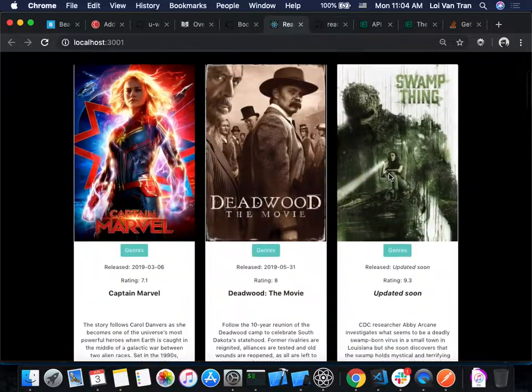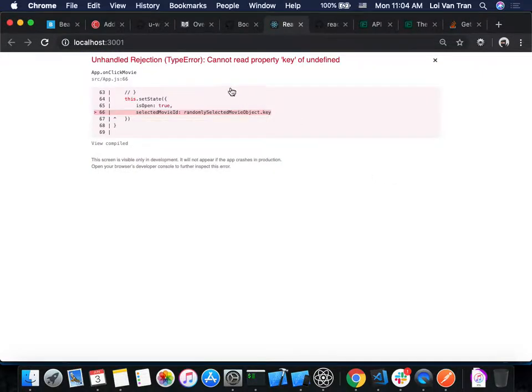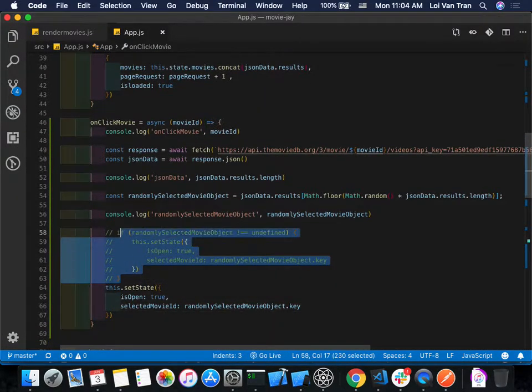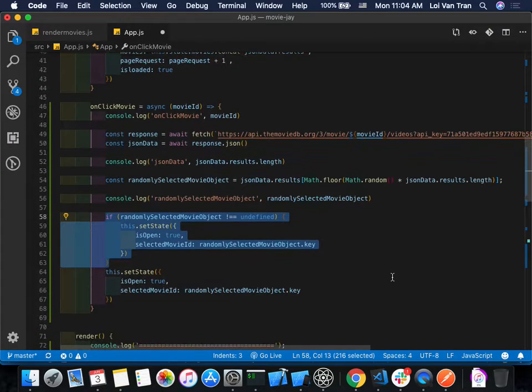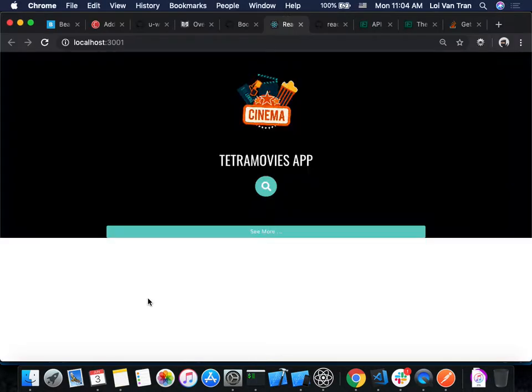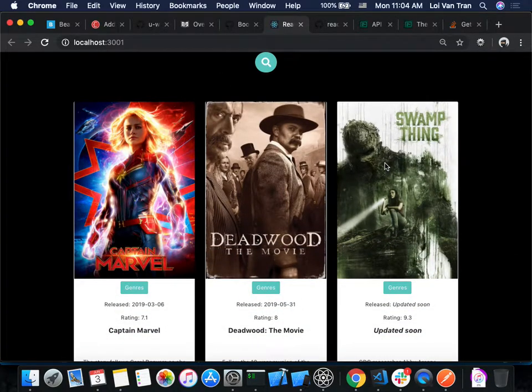Something's going to happen. We click it, it's going to complain. It's going to say, oh, we can't call key on an undefined object. So we need to make sure that we actually did find a movie, right? That's the purpose of this conditional. On line 58, we make sure that this is not equal to undefined, and then we call that. So we save, and then we go back to Swamp Thing, and we click. Nothing happened, right? Nothing happened.